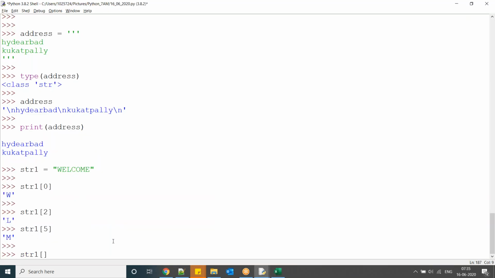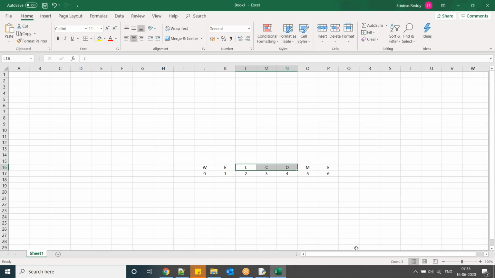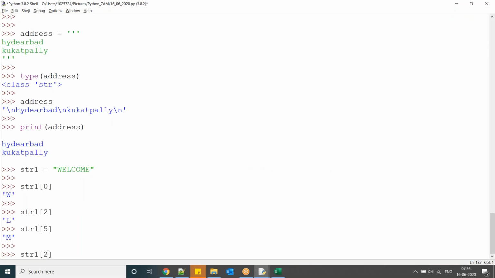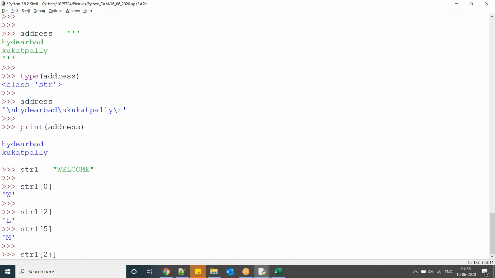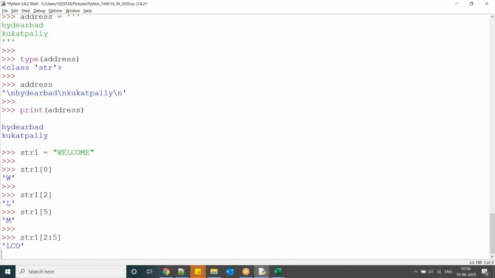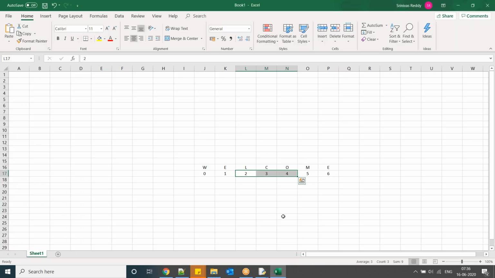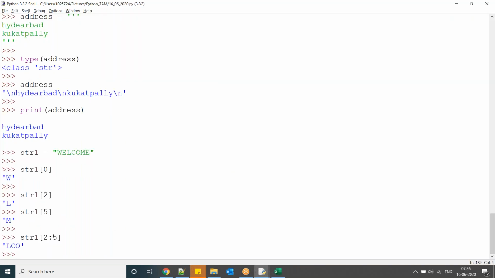Now, str1 of, what is our starting position? Here the starting position is 2, right? 2 colon. What is the end position? 4. But here you have to specify 5, always end position plus one, so 5 minus 1 is 4. So it is going to consider 2, 3, 4.